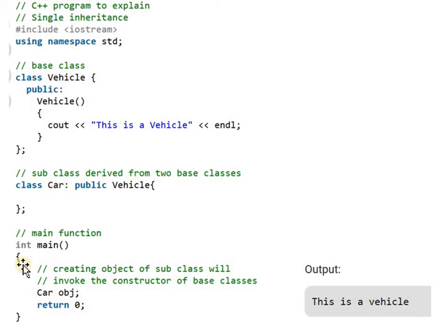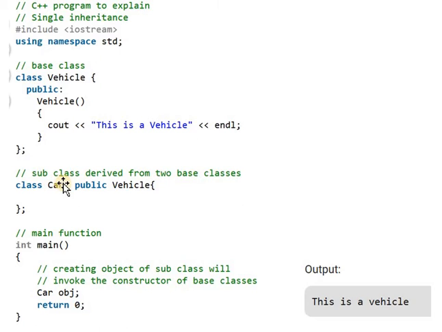Then after that, here we are writing the main function. In the main function, we are simply creating the object. Here we are creating the object of a subclass, that is the car class. The car class is our subclass.